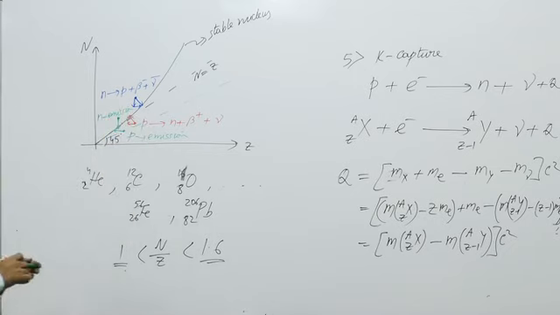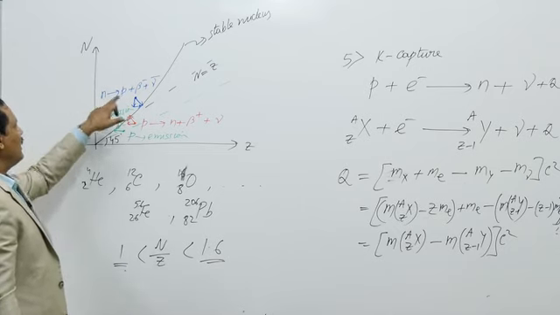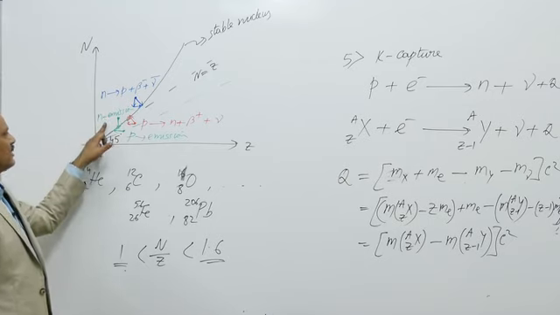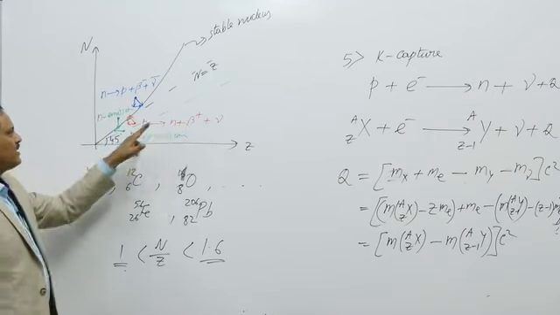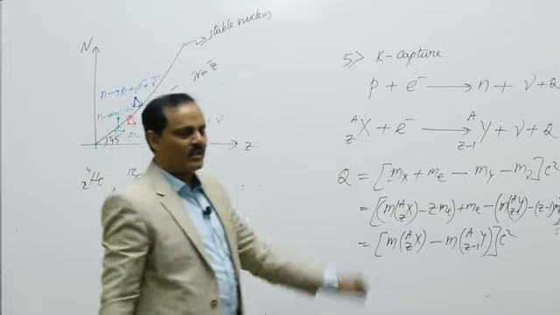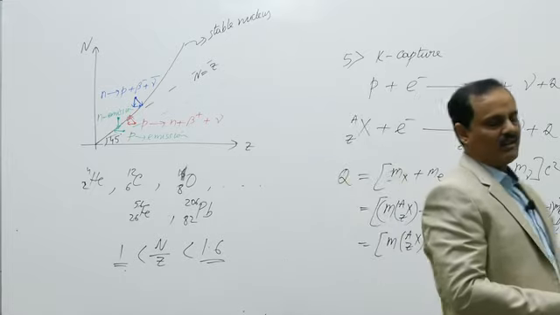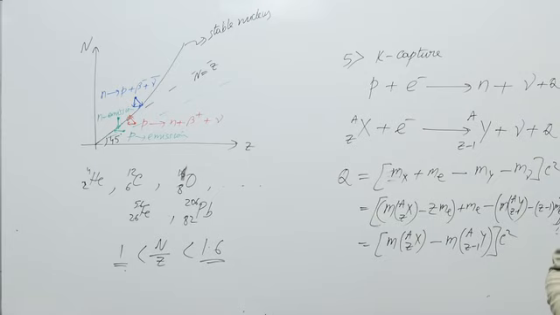So elements above the stable nucleus line either do beta minus decay or neutron emission. Below the line they become stable by beta plus decay or proton emission.